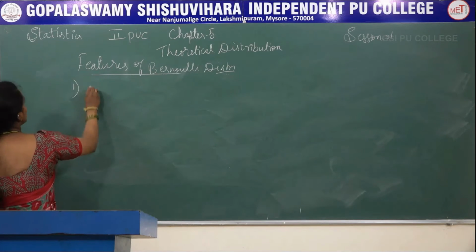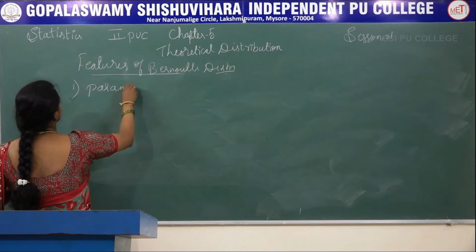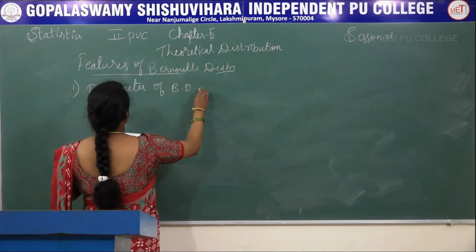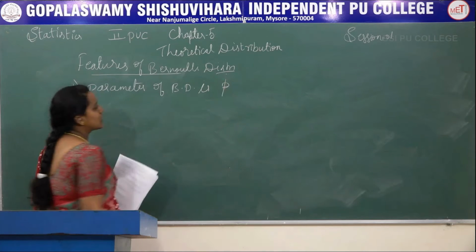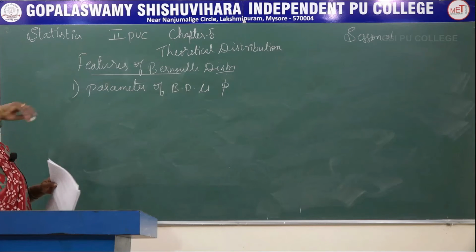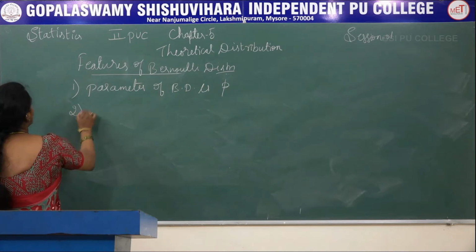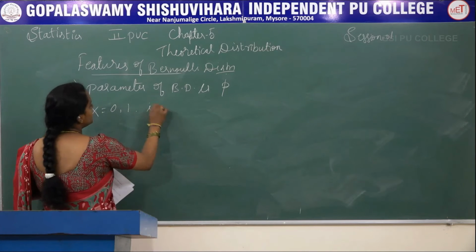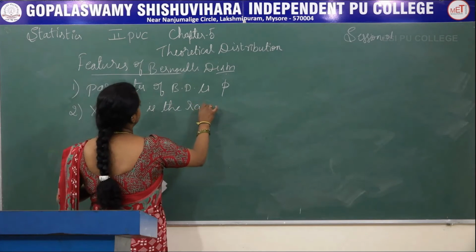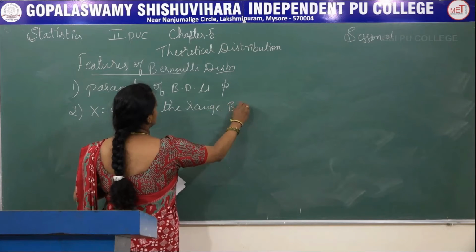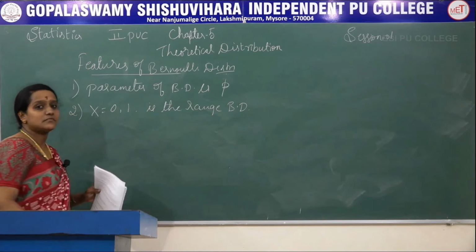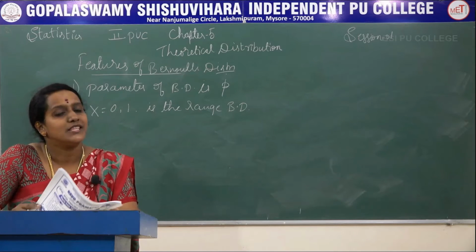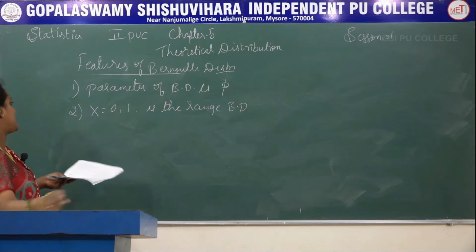The first feature is that the parameter of the Bernoulli distribution is p. Next, the range: x can take the values only 0 and 1. So this is our range.